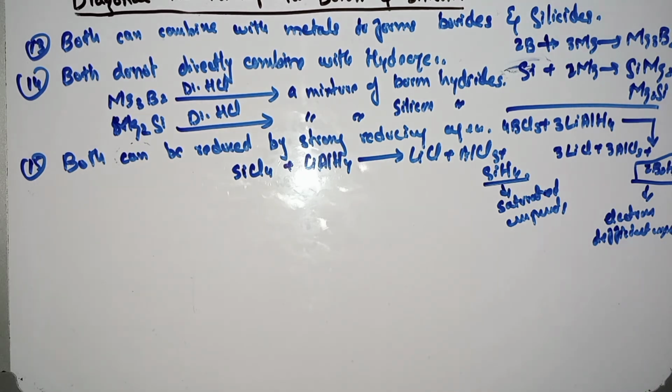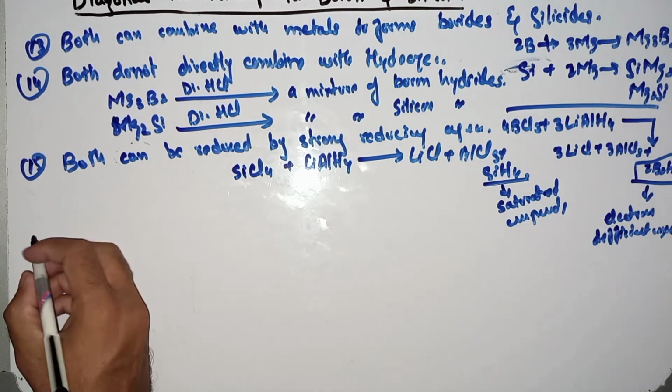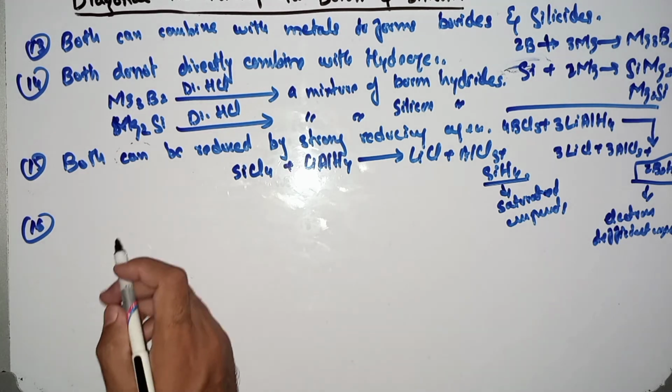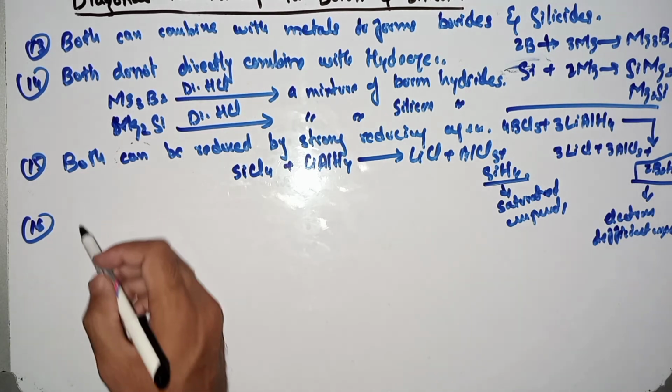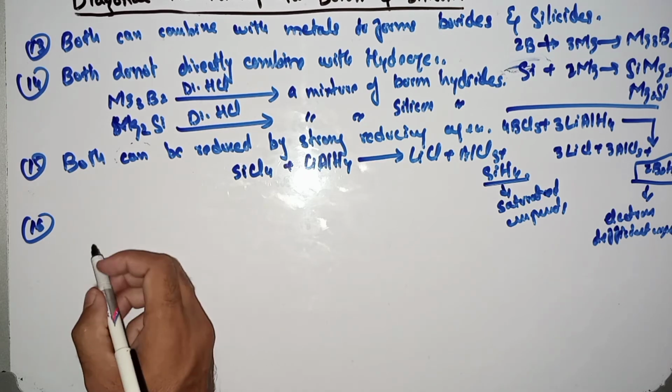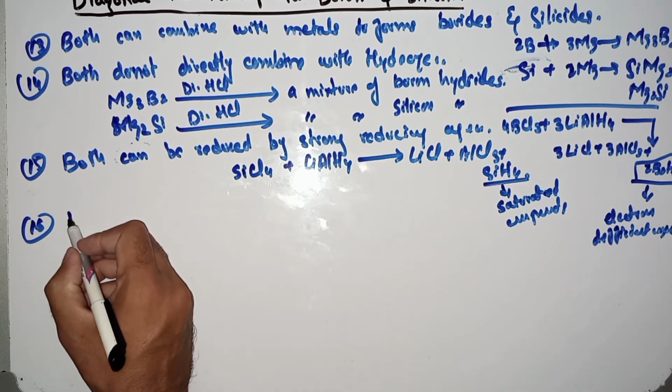Okay, go to the next point, that is number 16. Orthoboric acid, that is H3BO3, and orthosilicic acid form ester when treated with alcohol in the presence of H2SO4.